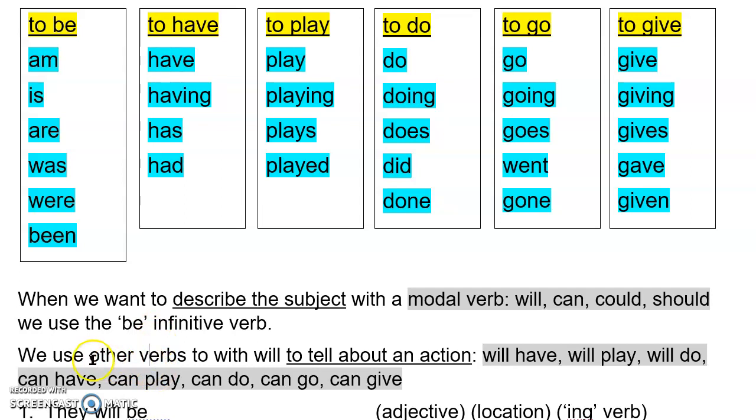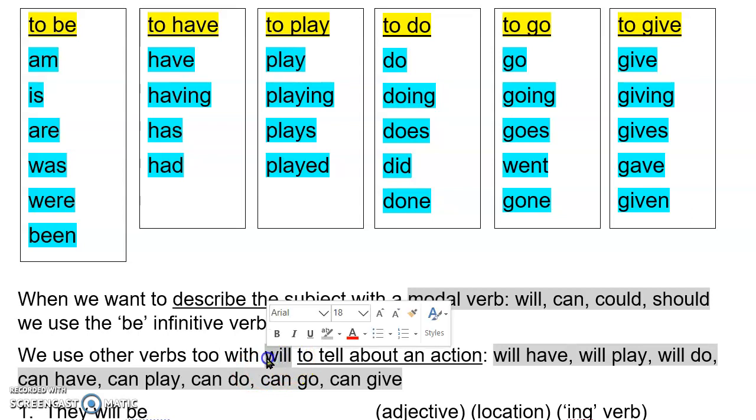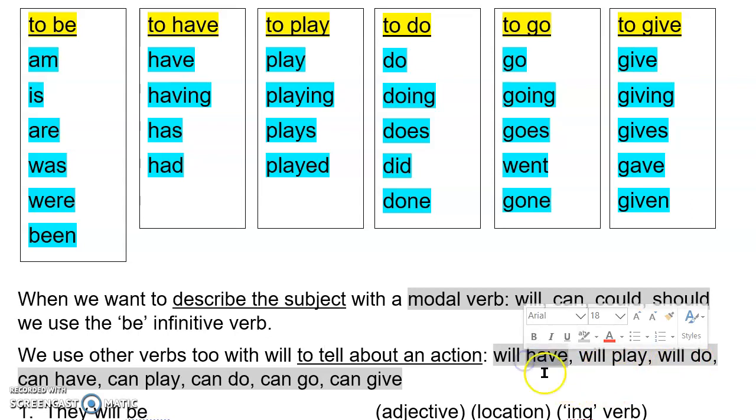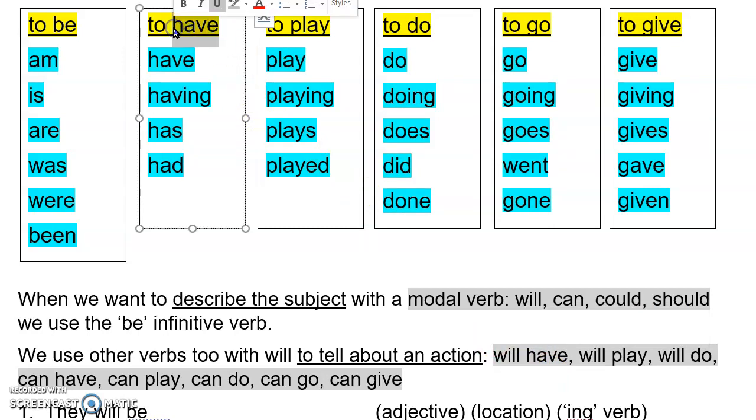We can use other verbs with modal verbs to tell us about an action. So for example, will have, will play, will do. But you'll notice that each of these verbs is an infinitive verb because it comes after a modal verb.